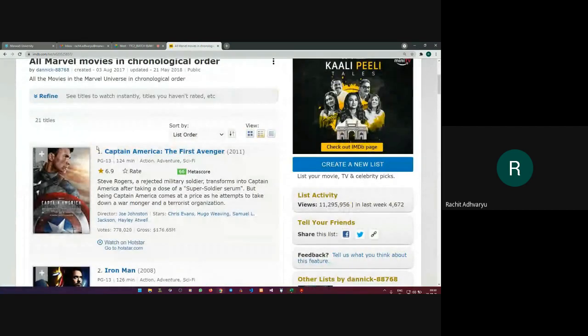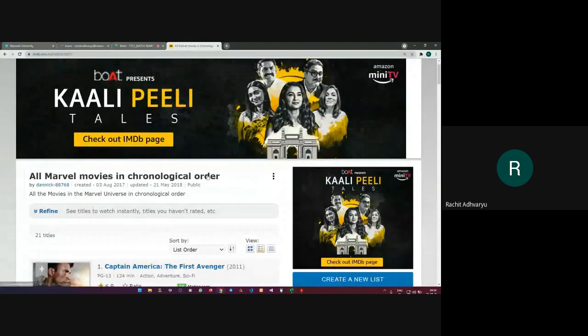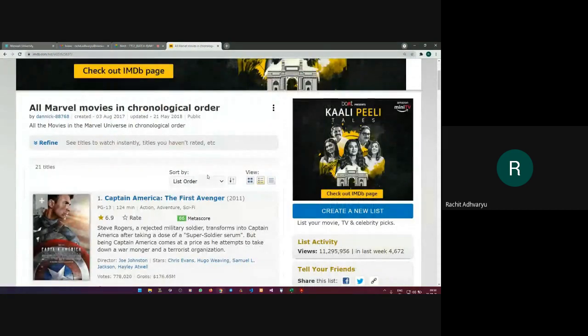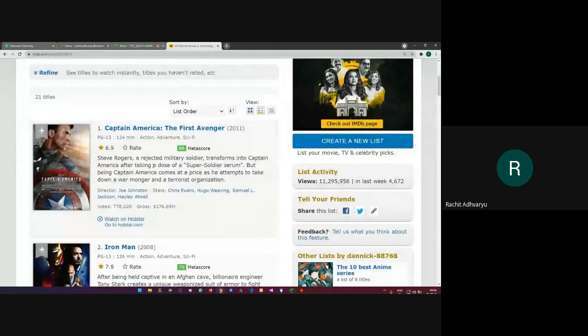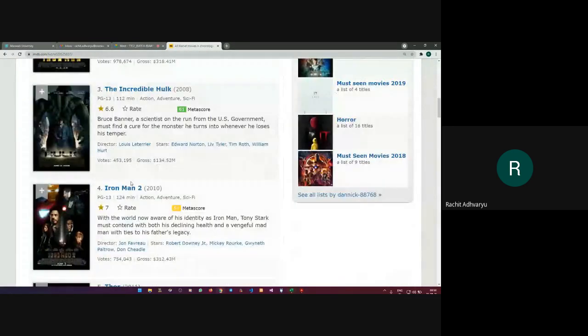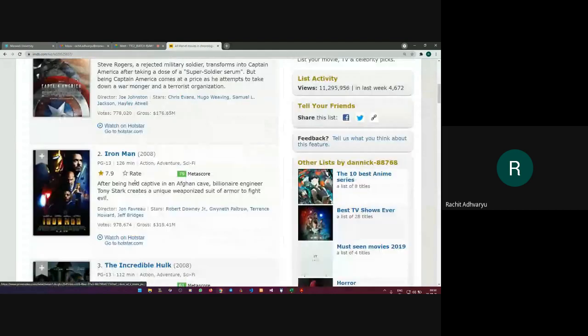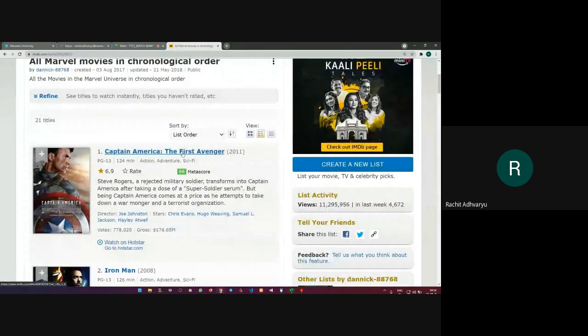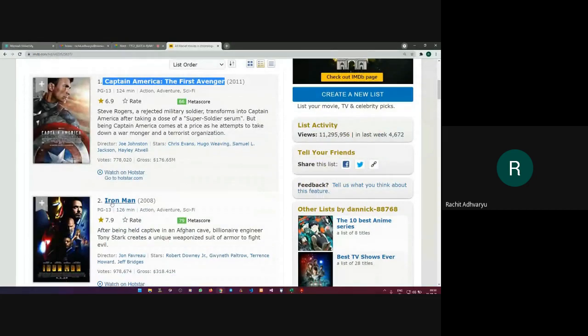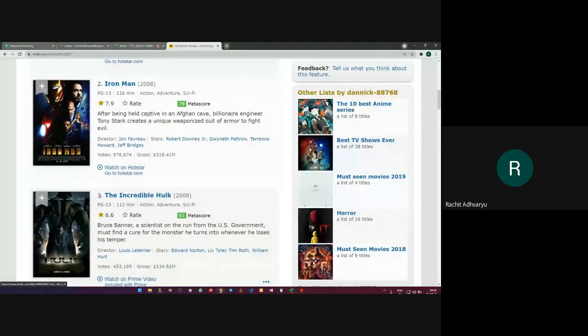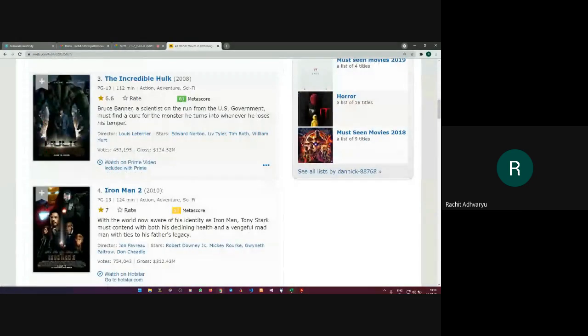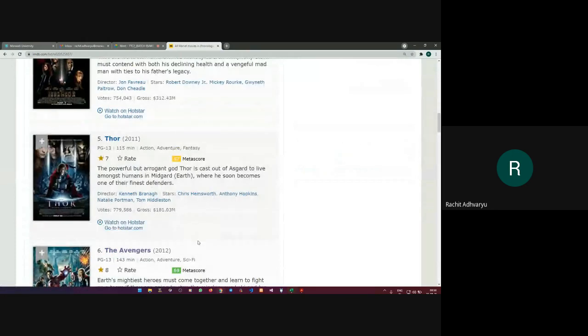So now what we need to do is we need to first fetch this complete web page into our localhost, right? So you will get this complete page in your local file. Once you get this complete page in your local file, right, using curl, what you need to do, you need to search out for the movie names. So these are the movie names, right? Iron Man, Incredible Hulk, Iron Man 2, Thor, and etc.